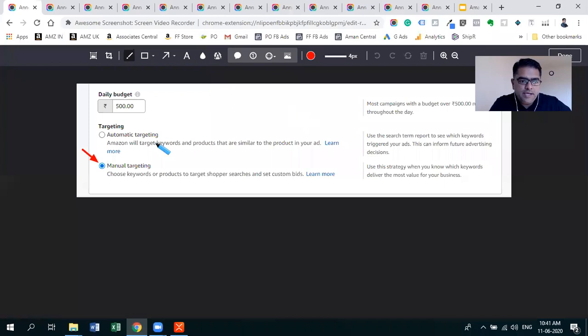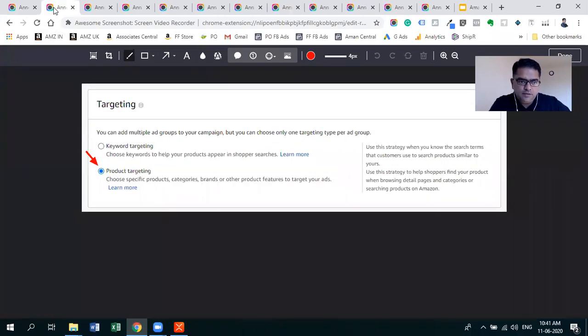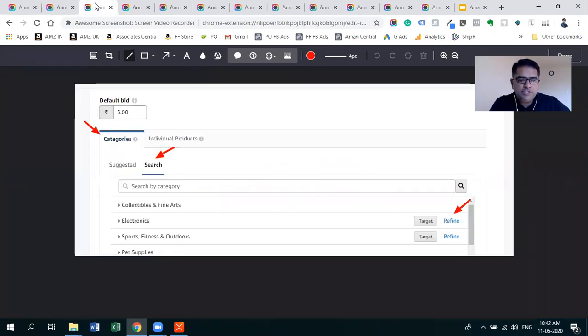When you are creating a campaign, you will select manual campaign. In the targeting part, it will usually be selected to keyword targeting by default. But for this campaign, we will have to choose product targeting. Once you have selected product targeting, you will be given the option to choose categories or individual products.